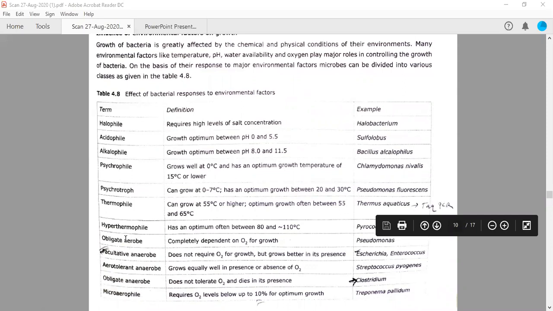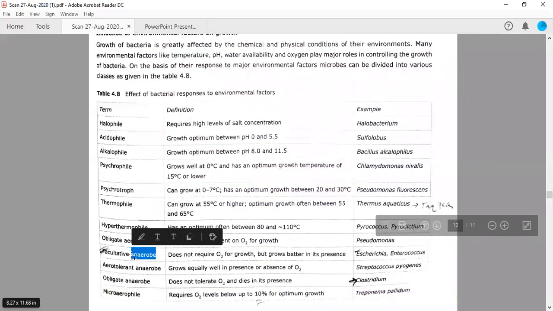Obligate anaerobe means they are obligate for anaerobic conditions. They completely do not require oxygen for growth. Facultative means they will not require oxygen for growth. They can grow in the absence of oxygen also. But if oxygen is present, this is a beneficial condition for them.